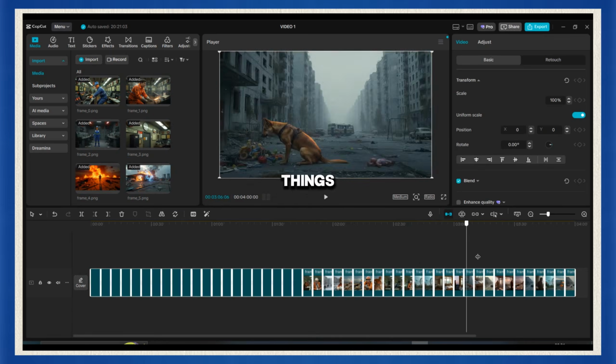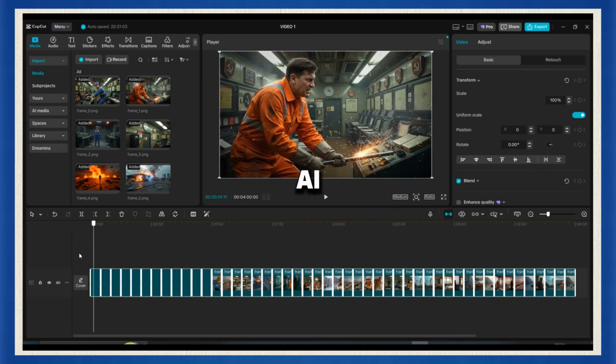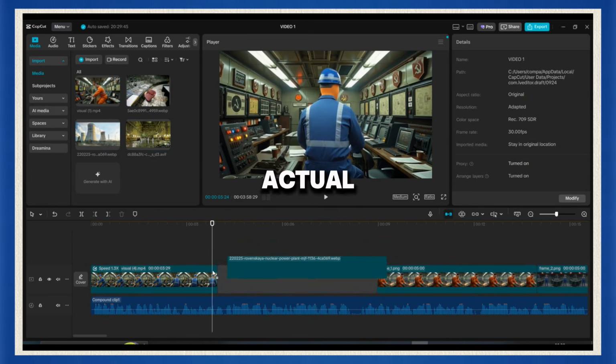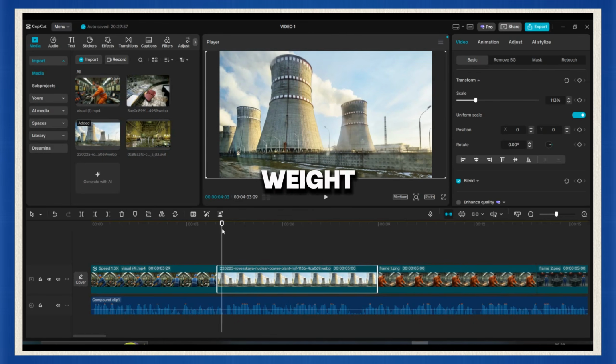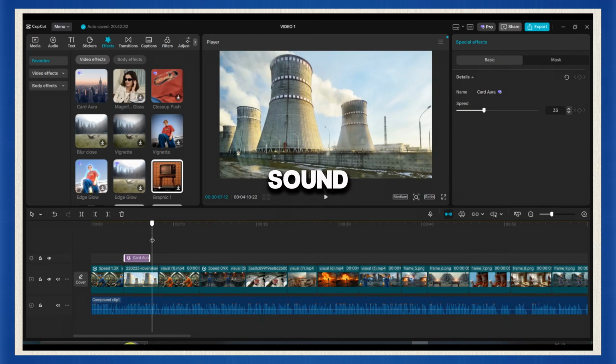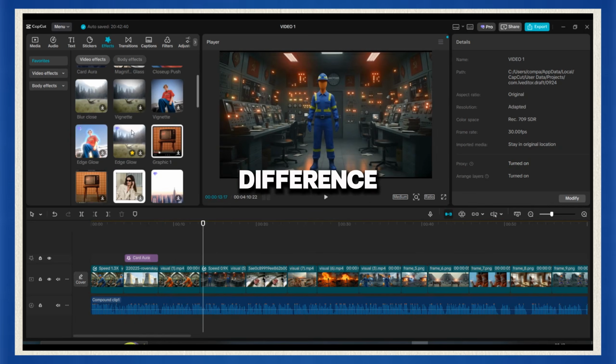Here's where you want to spice things up. Don't just rely on AI visuals alone. Mix in some real footage and authentic images from the actual story to give your video more weight and credibility. Lay your voiceover on top of it, then start adding video effects, smooth transitions, and cinematic sound effects to keep viewers locked in. The difference is in the details.